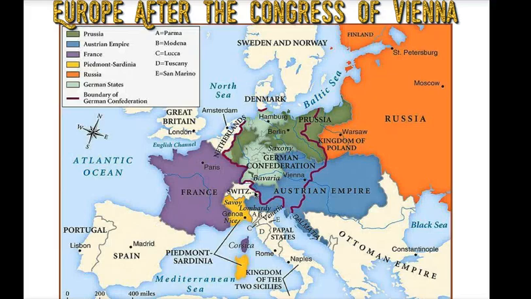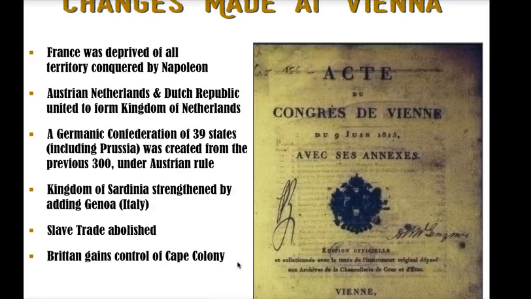They also give the Kingdom of Sardinia here. They also give it Genoa, and that is going to be very important because they are putting a stronger nation again on France's border. And Sardinia, like Prussia, will play a role later when Italy unifies, and Prussia will play a major role when Germany unifies.